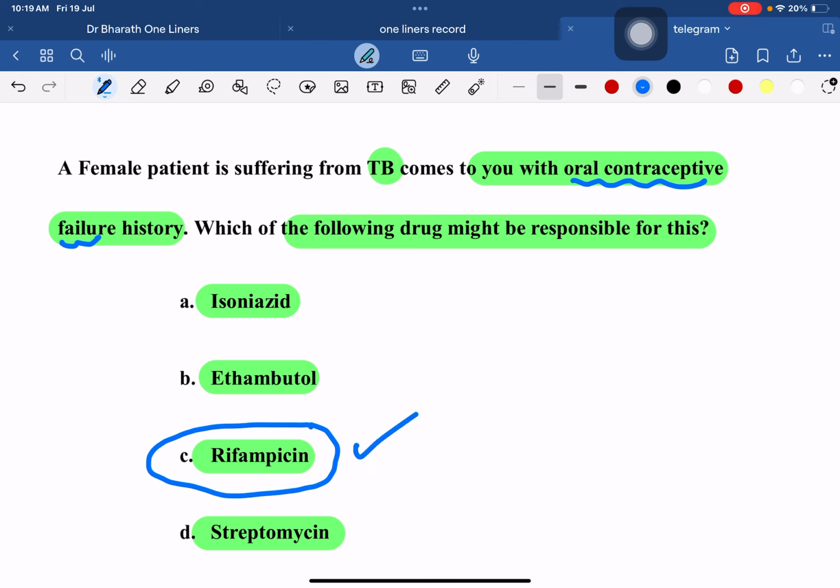So this is a repeatedly asked question. And also remember, if she is on an oral contraceptive pill and she has been diagnosed with TB, tell her to use an alternative method of contraception. So this is a repeatedly asked drug interaction, and I want you to remember from this video the list of enzyme inducers and inhibitors which I have given in the notes.